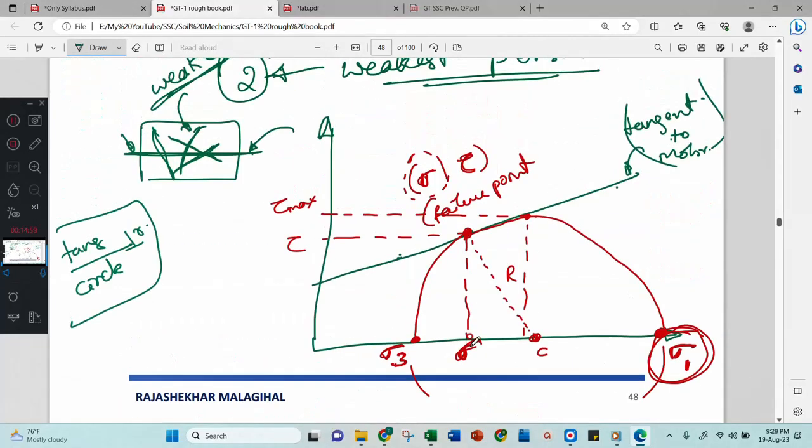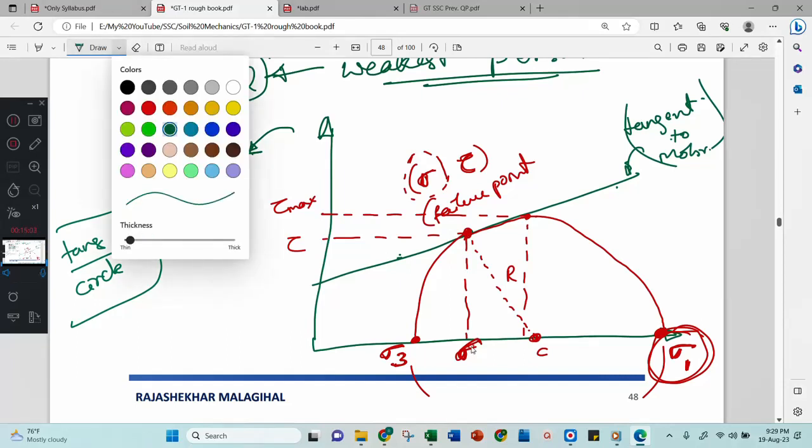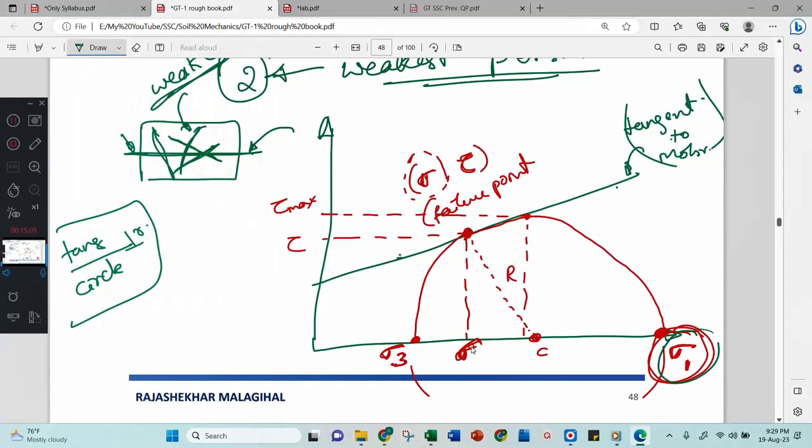Now I will come back to your doubt. Look here, we got sigma 1 and sigma 3. After that we draw one horizontal line. This is the procedure. I will draw one horizontal line and get one point here, P. Then I will join this point and this point. This is considered the minor principal plane, and this is considered the major principal plane.